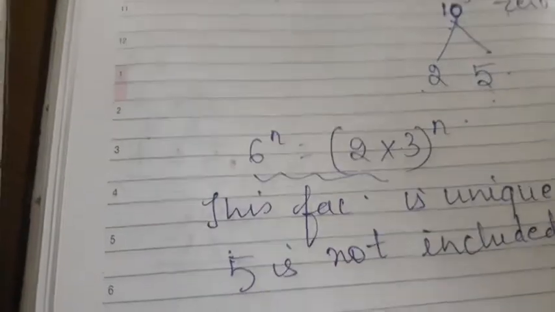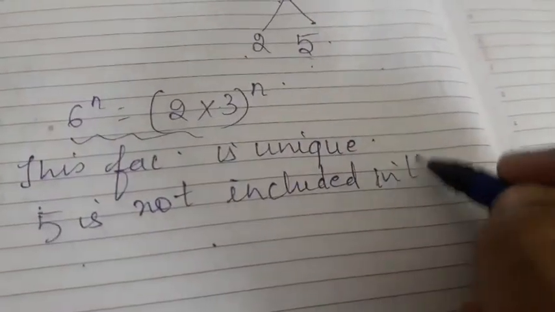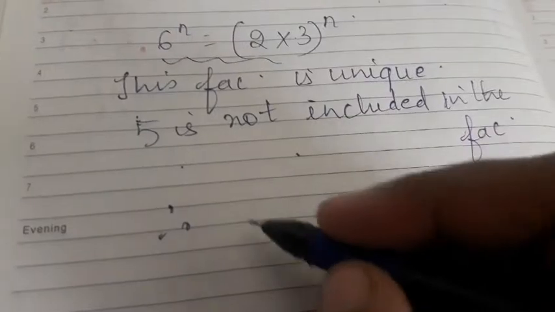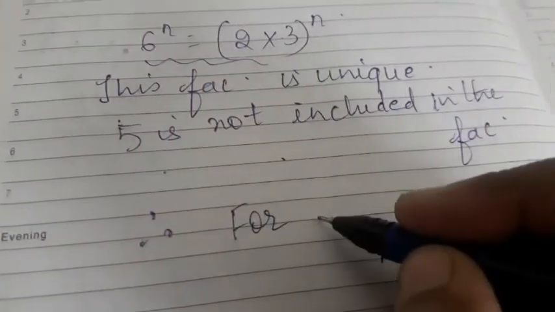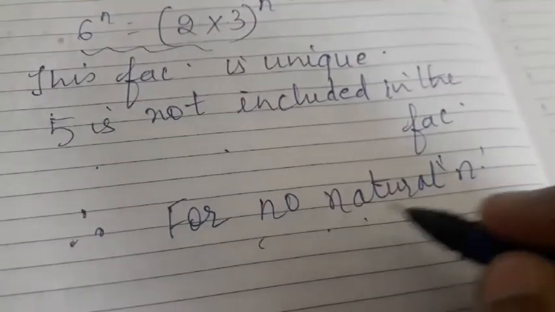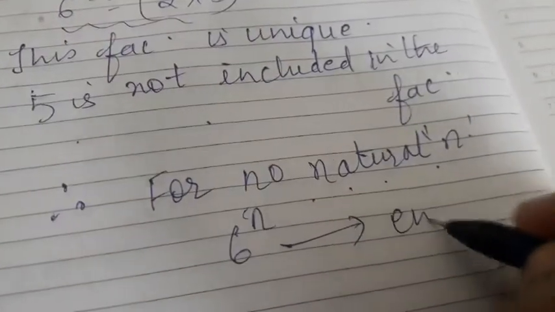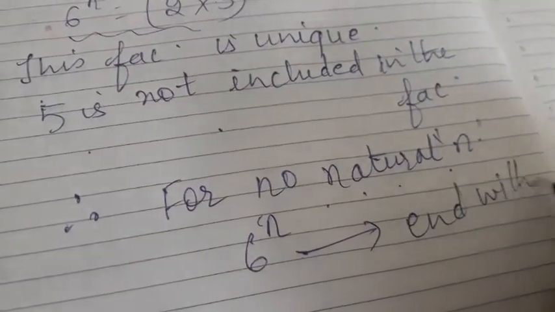You will write the complete statements as I'm telling you. 5 is not included in the factors, therefore we'll write for no natural number n, 6 to the power of n will end with 0. Okay, you will write it systematically in your notebook.